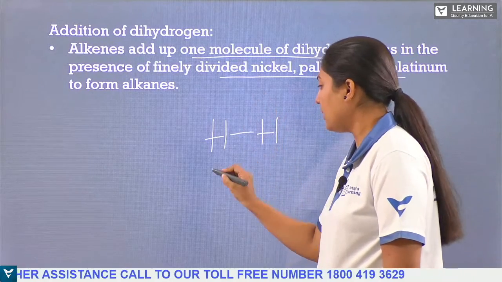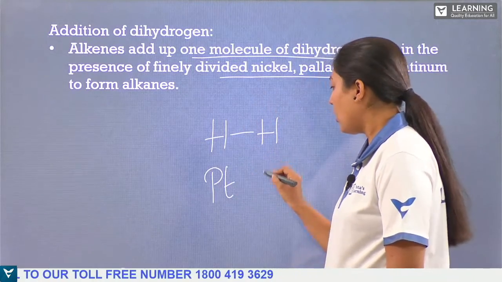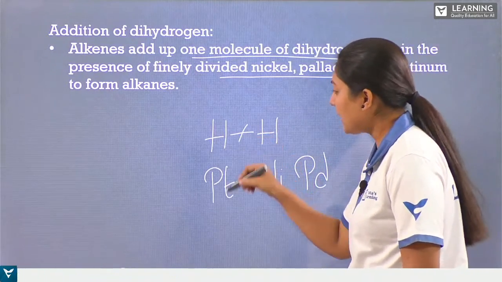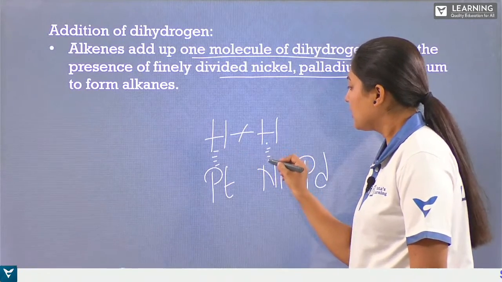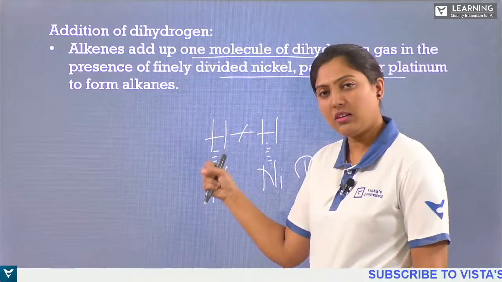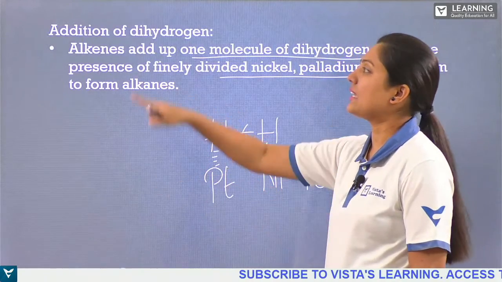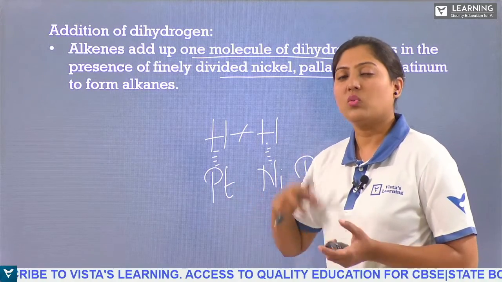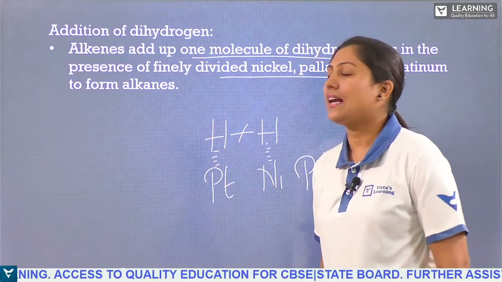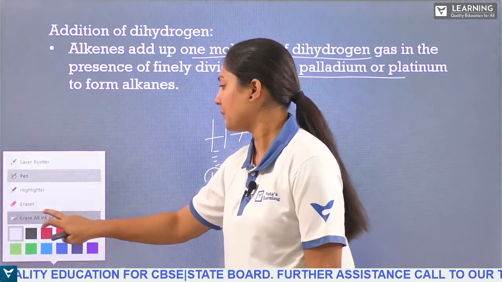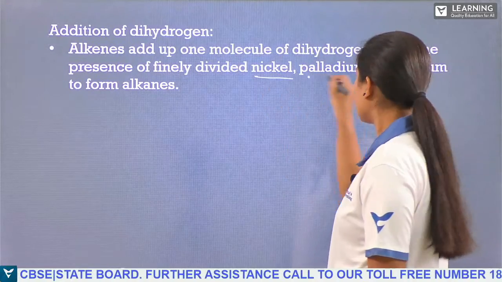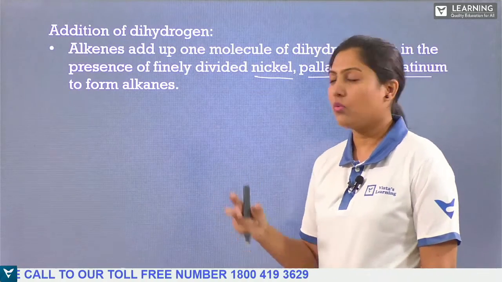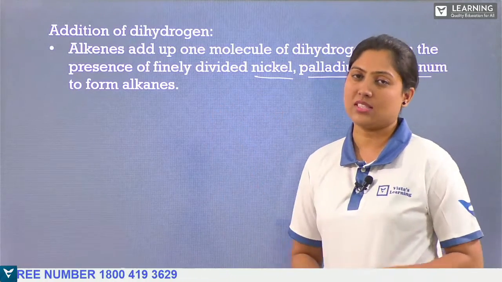To break this bond, we require either platinum, nickel or palladium, such that they break this bond and have less attraction towards the hydrogen, so that this hydrogen can easily be attracted towards the carbon atom which consists of a double bond, and can be easily added to the given compound. So we require these catalysts. Remember, nickel, palladium, platinum will be there when the reduction or addition of hydrogen is taking place.